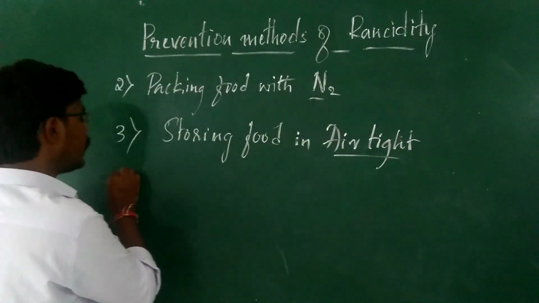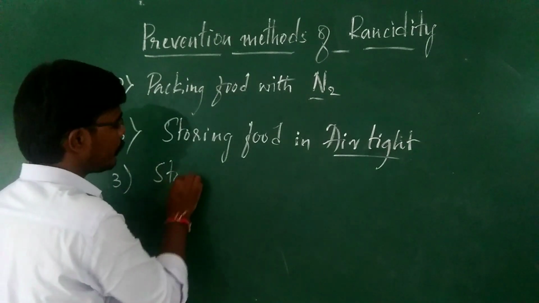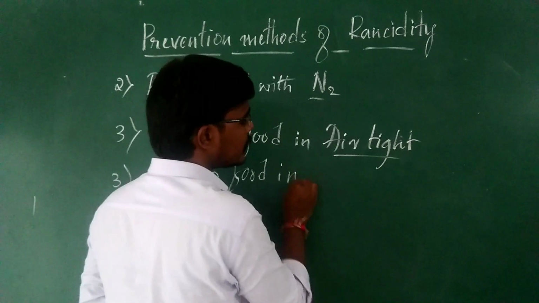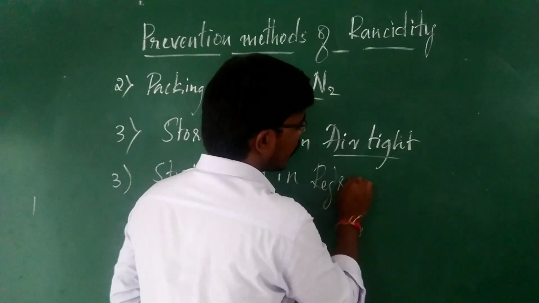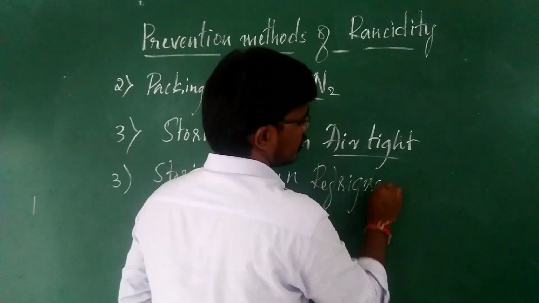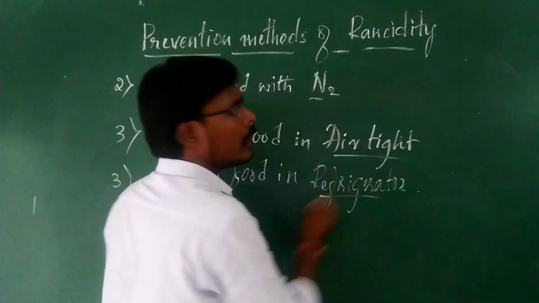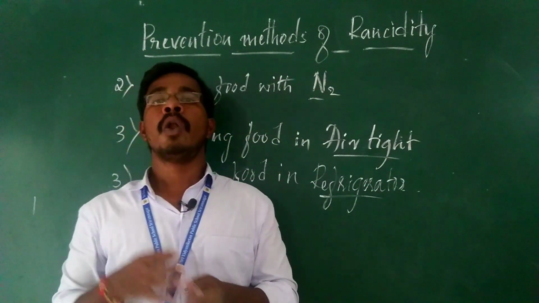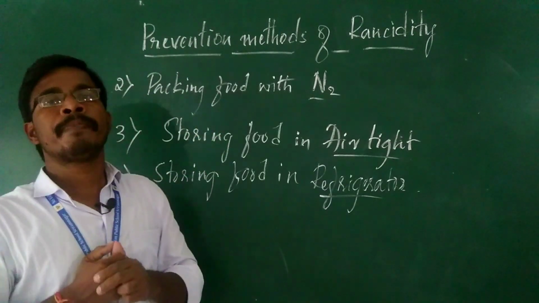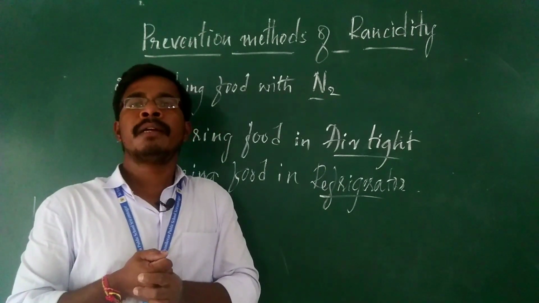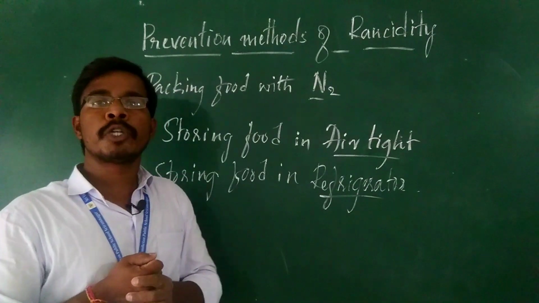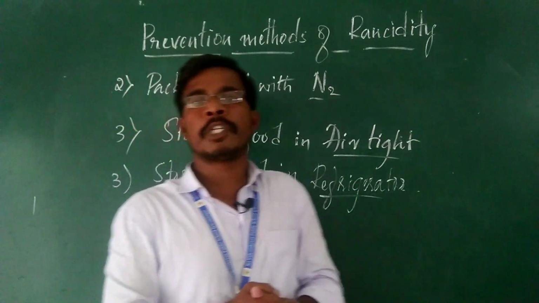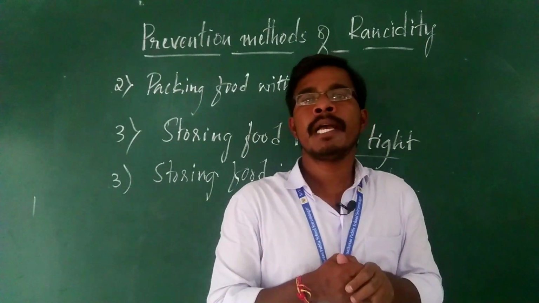Then the next one, storing food in refrigerators. Why are we using refrigerators? This is important. Inside the refrigerator there will be low temperature. Already in 9th standard we have learned that the temperature is directly proportional to the rate of reaction. When there is a decrease in the temperature, the reaction also will be slow.